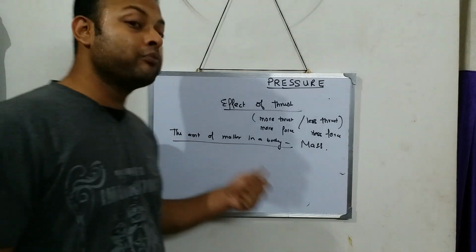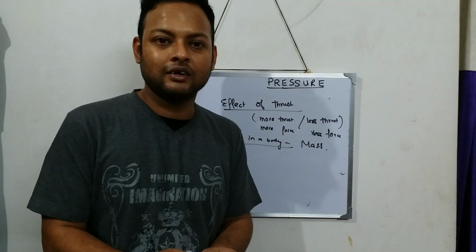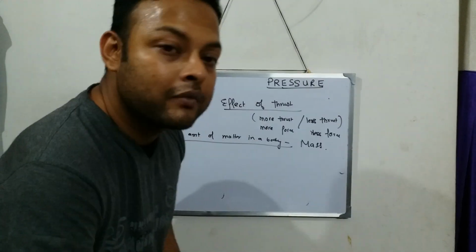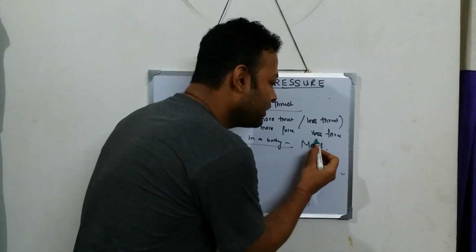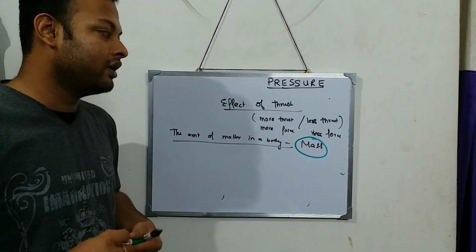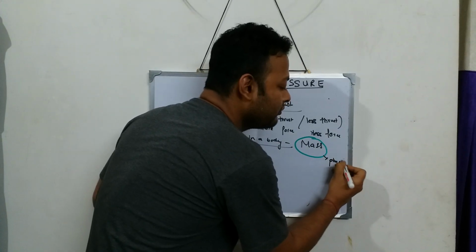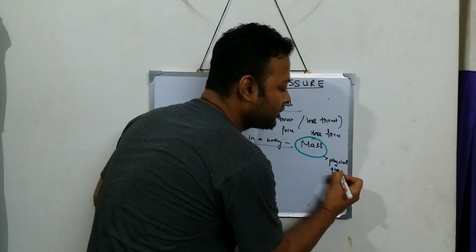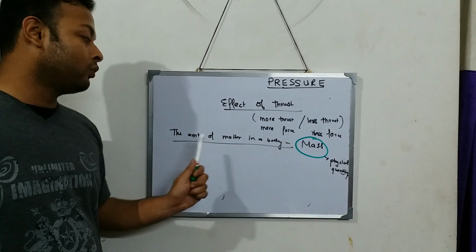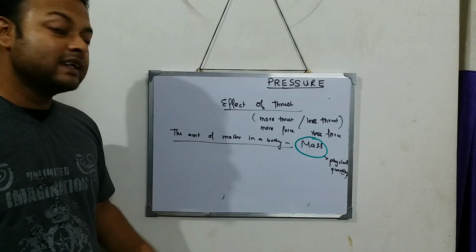So if I have more matter, more mass. If I have less matter, less mass. So mass over here is a physical quantity which can define whether the amount of matter is more or less.